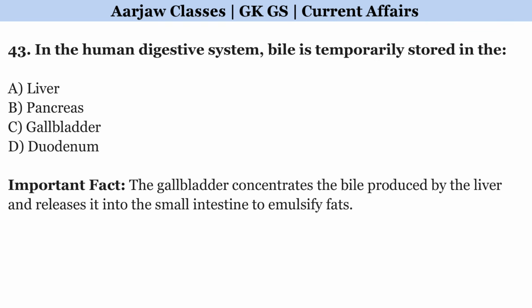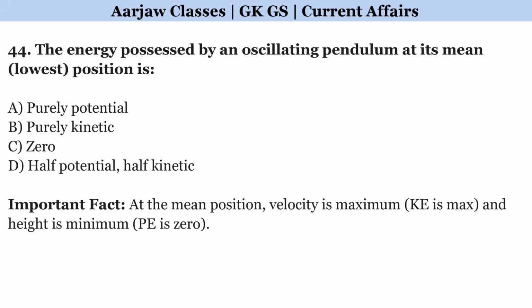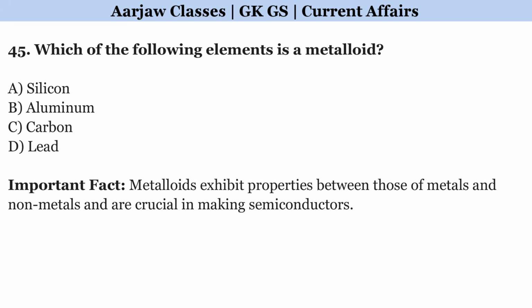In the human digestive system, bile is temporarily stored in the? Correct option is C. Gallbladder. The energy possessed by an oscillating pendulum at its mean position is? Correct option is B. Purely kinetic. Which of the following elements is a metalloid? Correct option is A. Silicon.